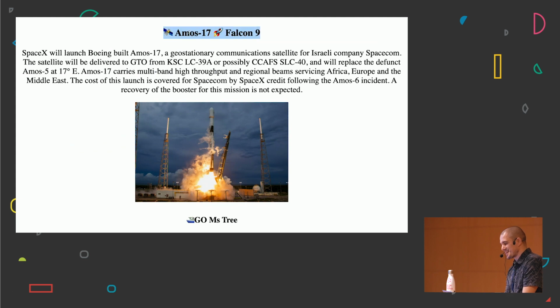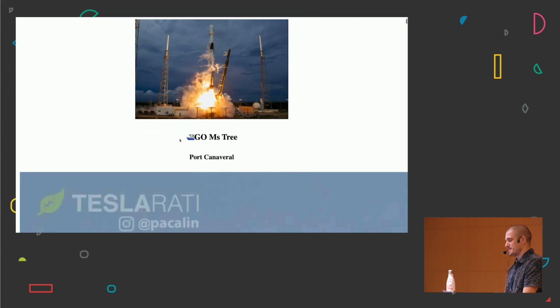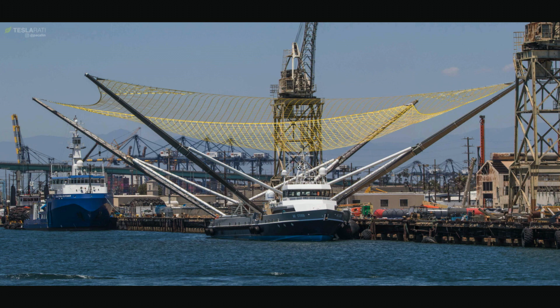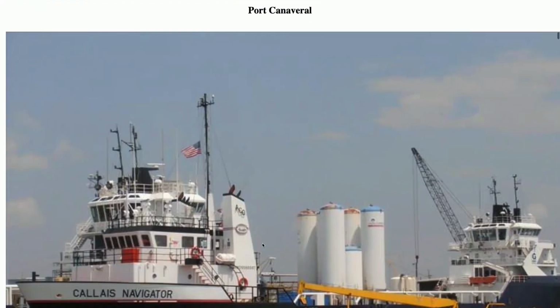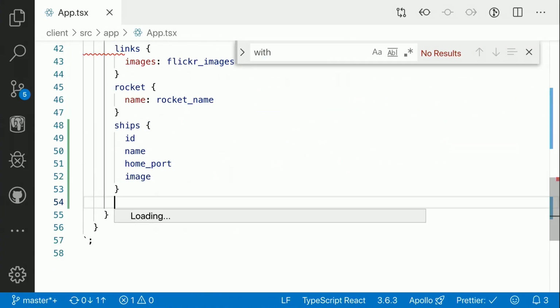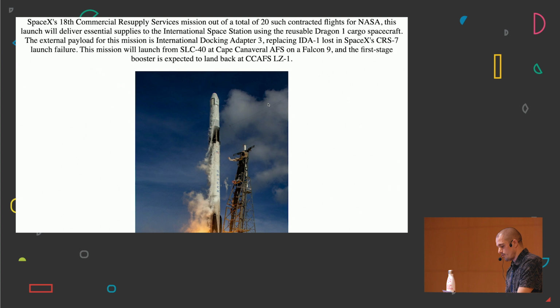And yeah, we are going to have big images, but you can see here how we can get the mission name, the rocket, the description, and the image of the rocket, and then we are getting the ship name, the port, the huge image, and we can just check it out because it's quite interesting. And we are going to be able to get this incredible developer experience. We can just fetch new fields with control space. Now it's not working, but you have seen it before. And that's all for today.